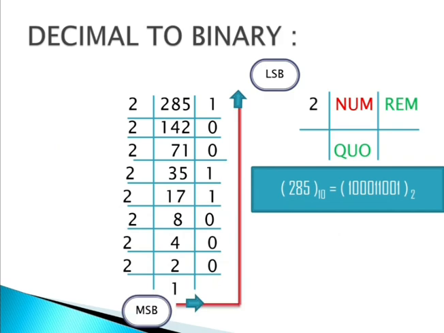And last, what we are getting, that is 1, and then that 1 is MSB. MSB means most significant bit. What we are getting in last is the most significant bit. What we are getting in first is the least significant bit. We have to write this number from most significant bit to least significant bit. Means 1 0 0 0 1 1 0 1. This is the answer.